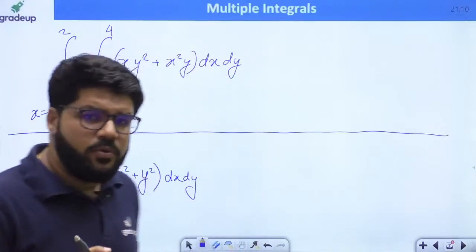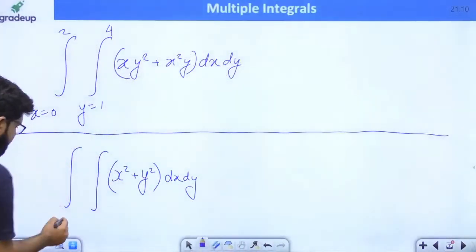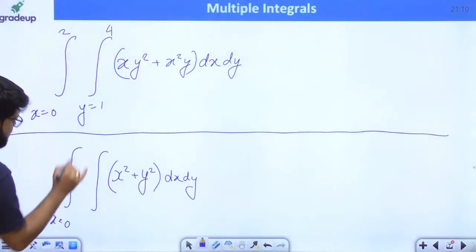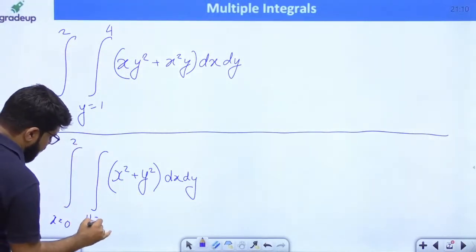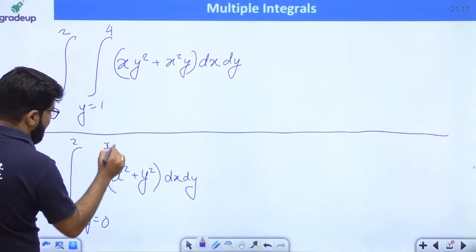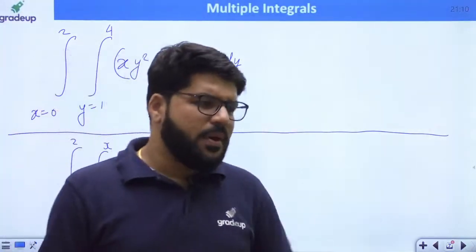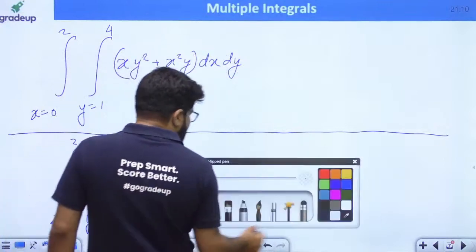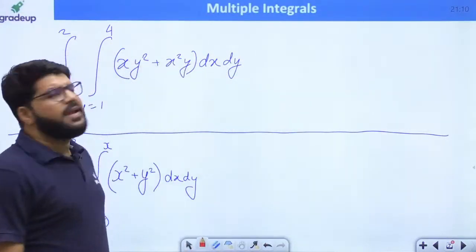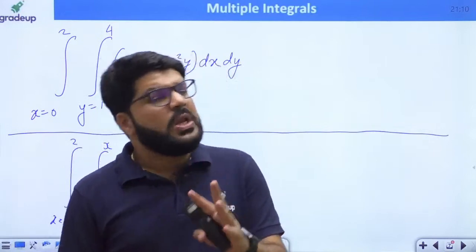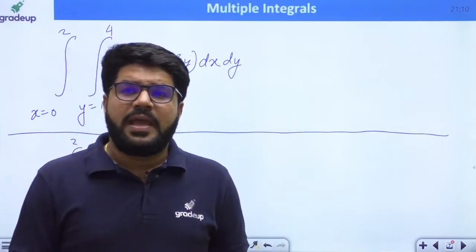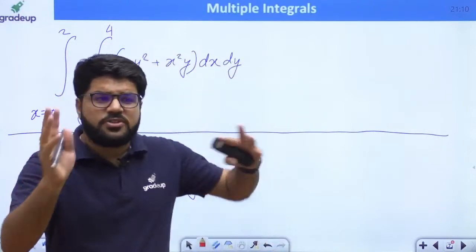So guys, let me write down another integral of the form: integral x is equal to 0 to 2 and integral y equal to 0 to x. In the example number 1, as you are telling, integrate with respect to y first, that's not necessarily correct. I'm not saying it's not correct, but there is no fixed rule.